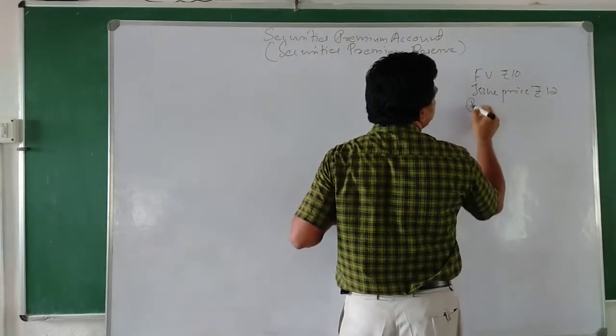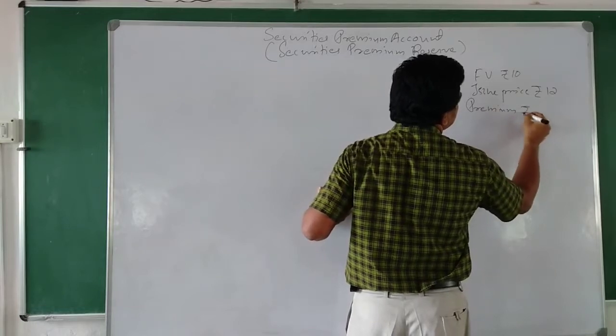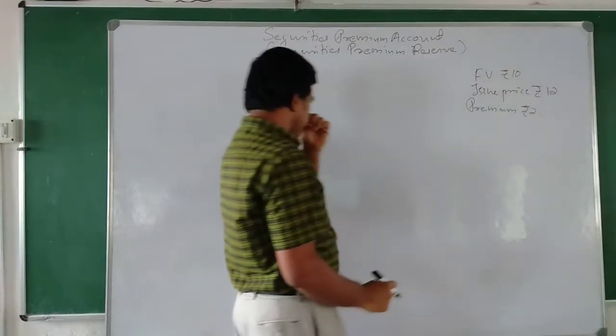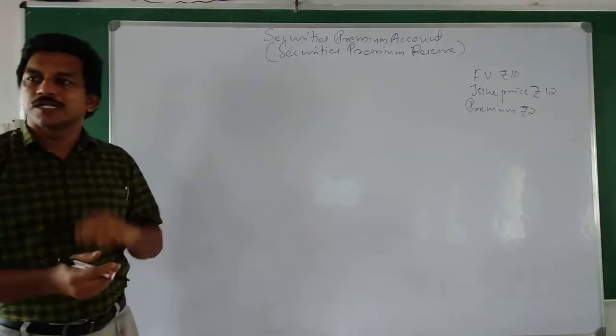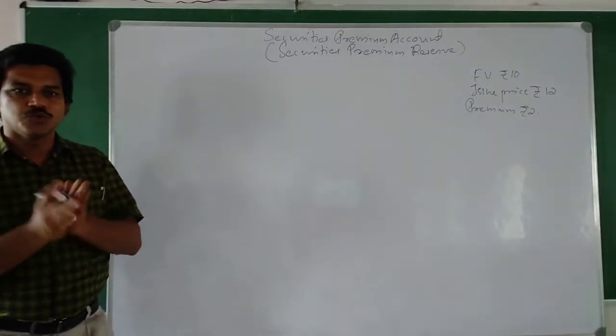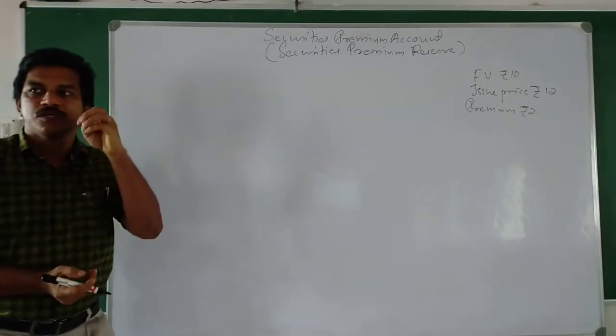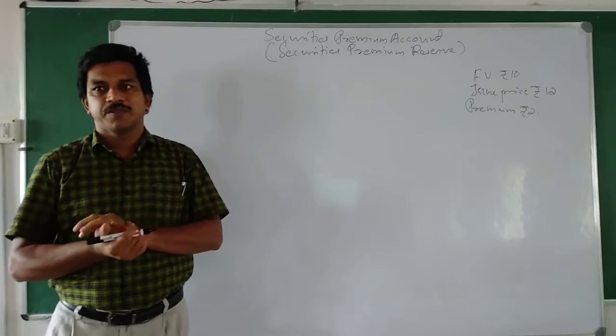So what is the premium? Premium per share is rupees 2. So how will we treat this 2 rupees collected? Suppose 1 lakh shares, then 2 lakh rupees will come as securities premium.